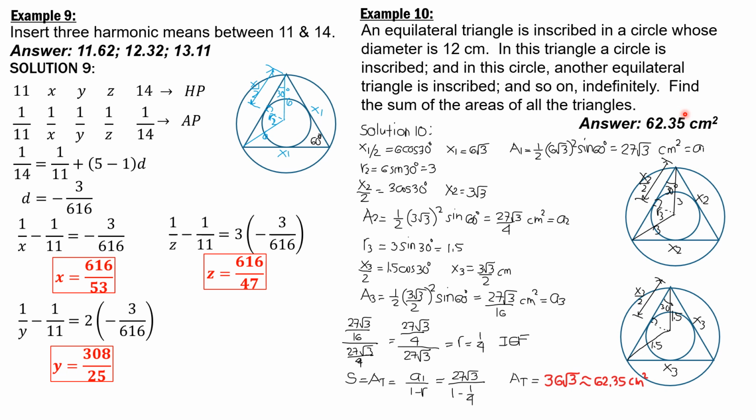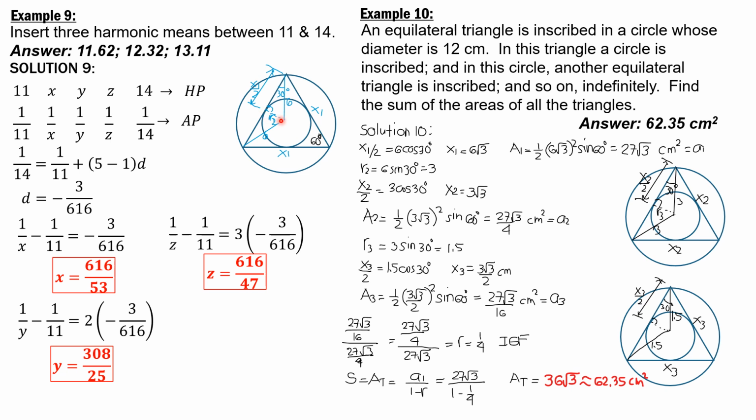We will call this A1, because we are asked for the sum of the areas of all possible triangles that can be formed if we continue that process. So for the next triangle, although smaller in the figure supposedly, I'll just keep the same size, but the idea is the same.